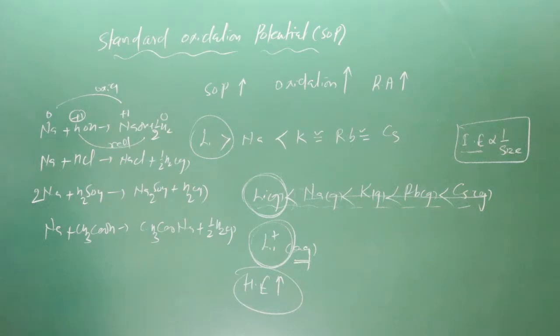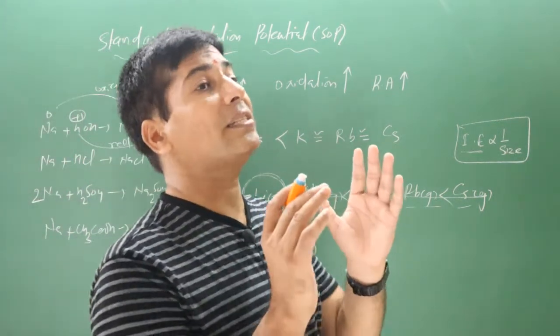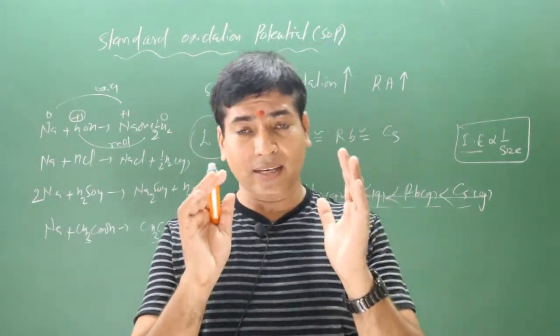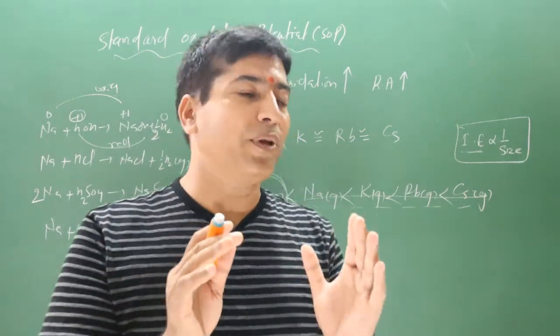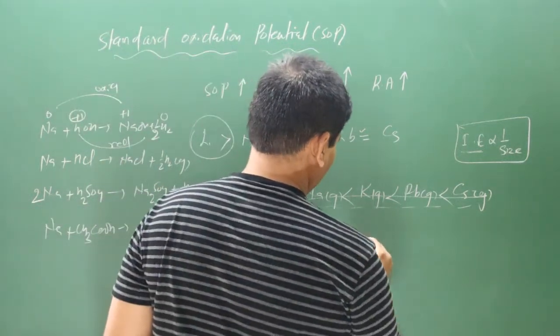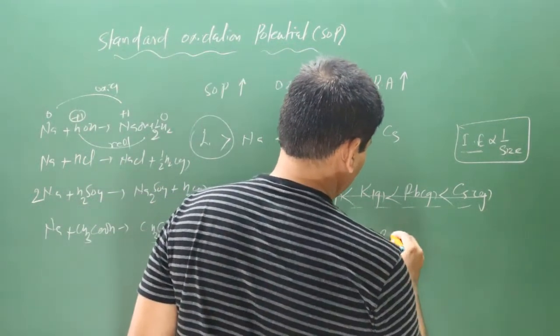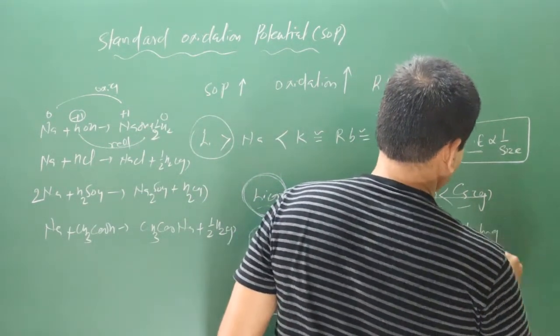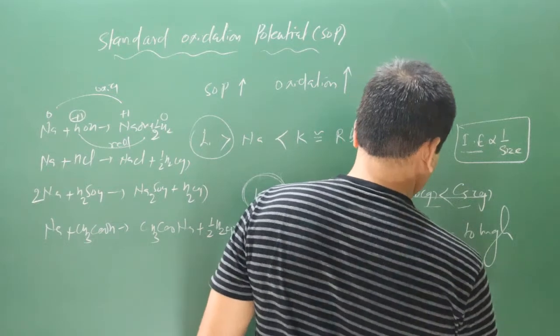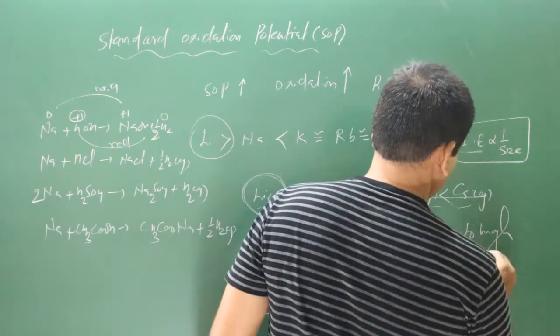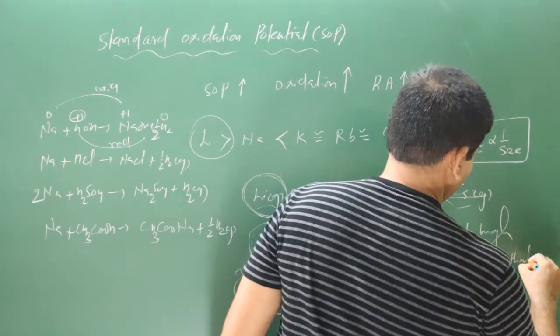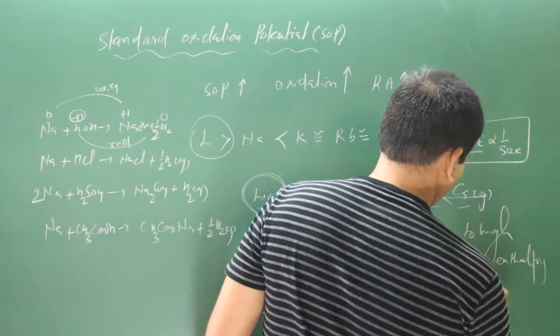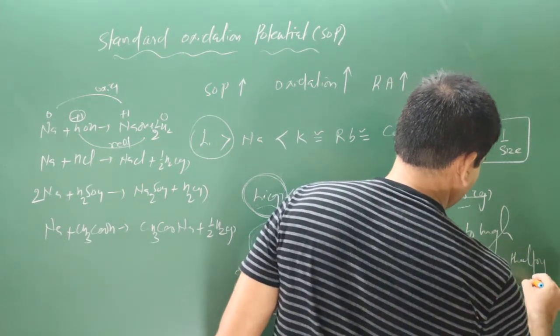Keep in mind, lithium ions, since they are in the aqueous state and have the highest hydration enthalpy, will act as a powerful, strong reducing agent due to high hydration enthalpy in the aqueous state.